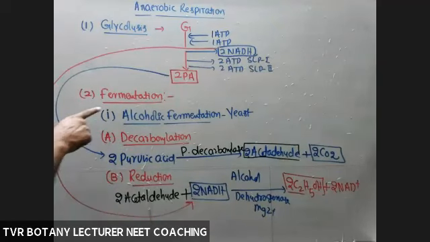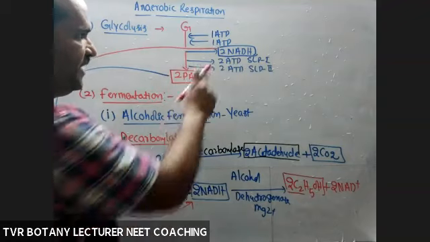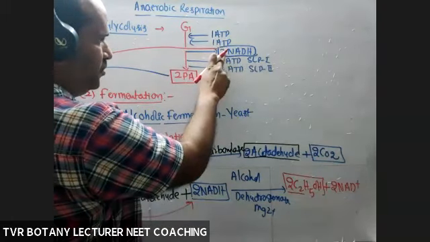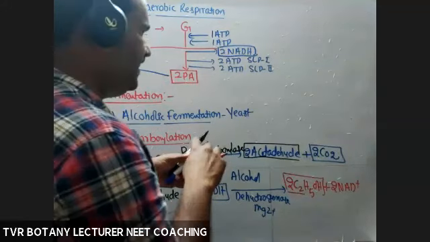So that is fermentation in yeast, alcoholic fermentation. What about the total number of ATP produced? Here, energetics: 2 NADH produced, 2 NADH consumed, net availability of NADH 0.